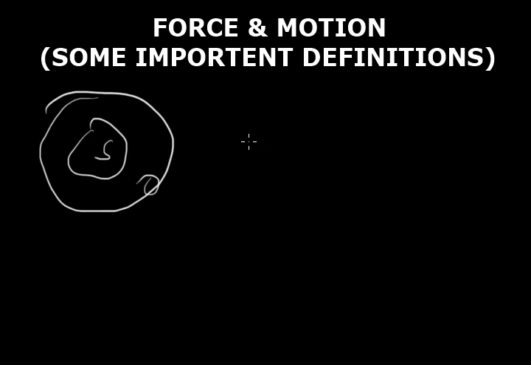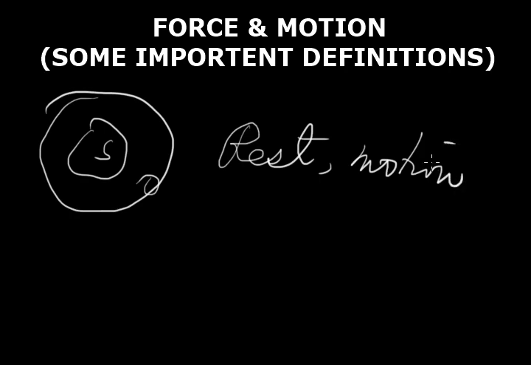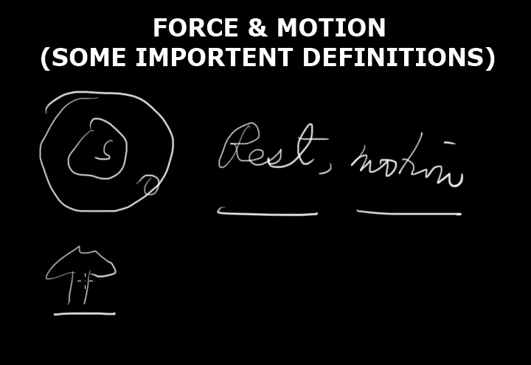Now our state of rest or state of motion is actually not absolute. So there are two states regarding motion. One is state of rest and other is state of motion. When we are moving in a train, we see that the trees are also moving. So seeing the movement of tree, we can assume that the train is also moving. In this case, the tree is the frame of reference.